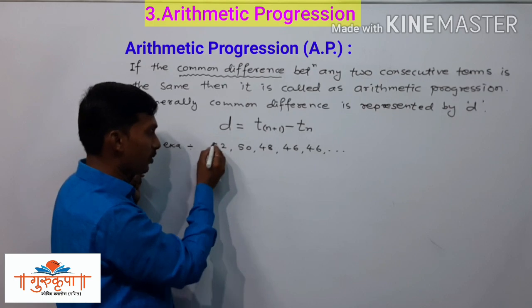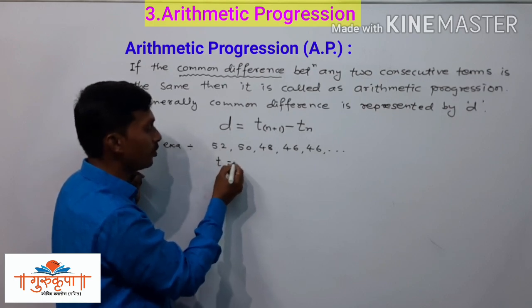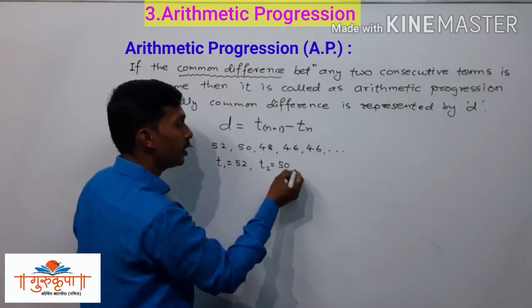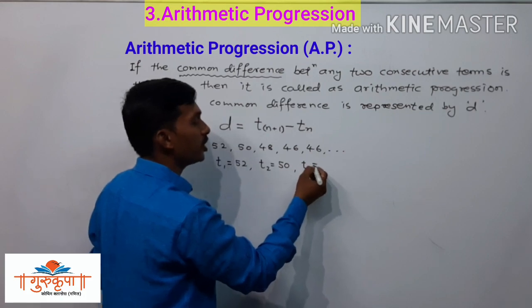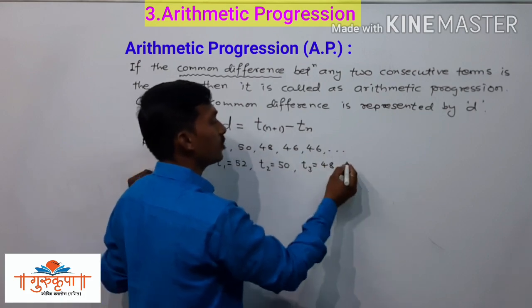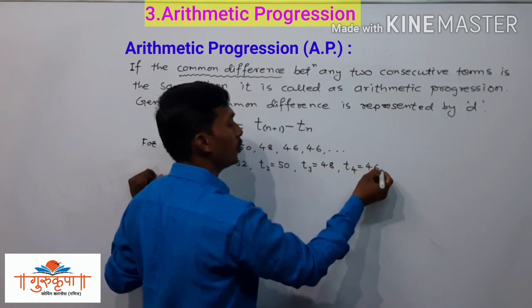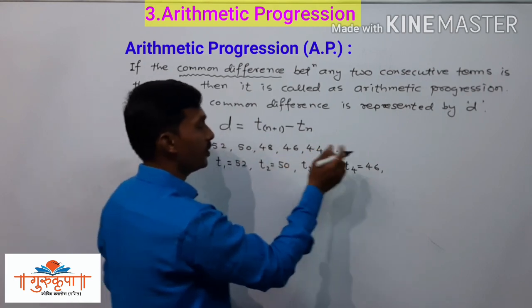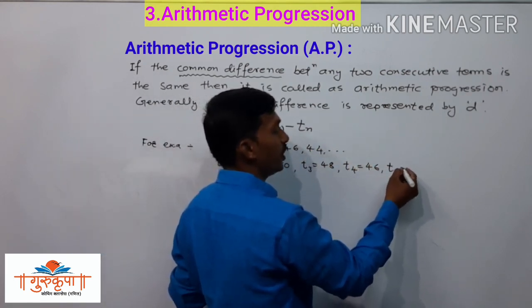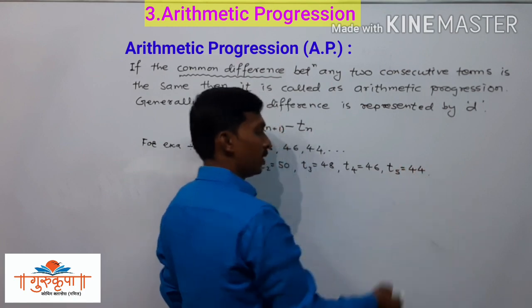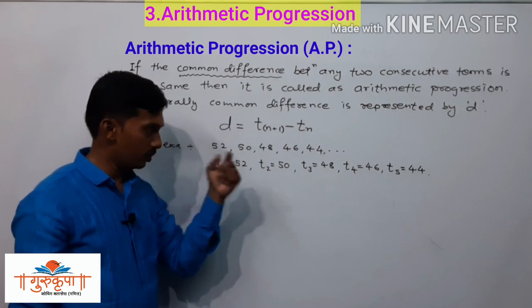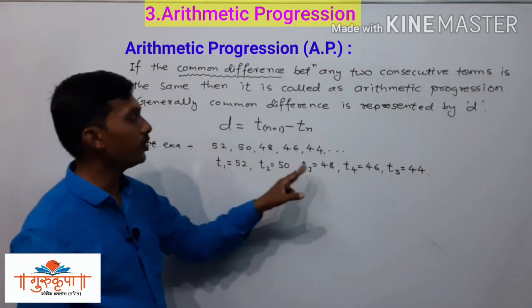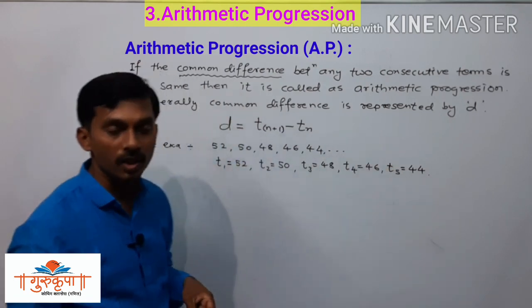Since it is the first term, we will represent it as T1, and T1 is equal to 52. This is the second term, T2, that is 50. This is the third term, T3 is equal to 48. This is the fourth term, T4 is equal to 46. And the fifth term, 1, 2, 3, 4, 5, we represent as T5, and it is 44. So here we have the terms which are there in the progression. We write all the terms here: T1, T2, T3, T4, T5.